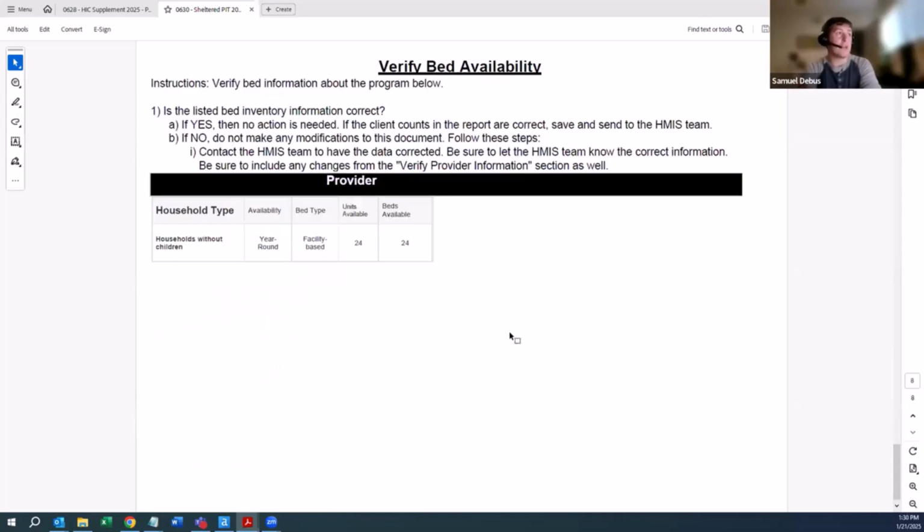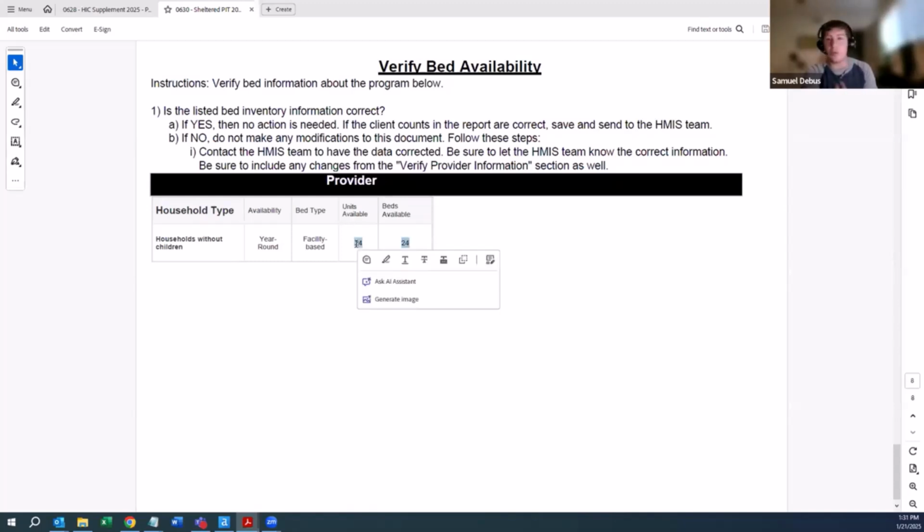And then the final piece is just verifying the bed and unit inventory. So this is always a tricky one as well. It's easier for projects that are brick and mortar, harder for ones that are voucher based. But if you're a brick and mortar building, we just want to make sure this is correct. So, okay, yes, it looks like as of the night of the PIT on 1/22 in Balance of State, we did have 24 beds available and 24 units. It'll be more important to focus on the beds. Units can be sort of weird if you just serve single adults.